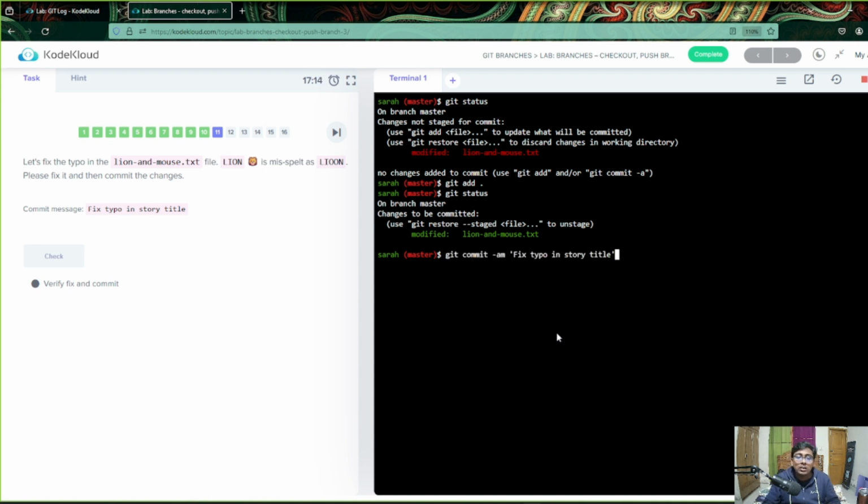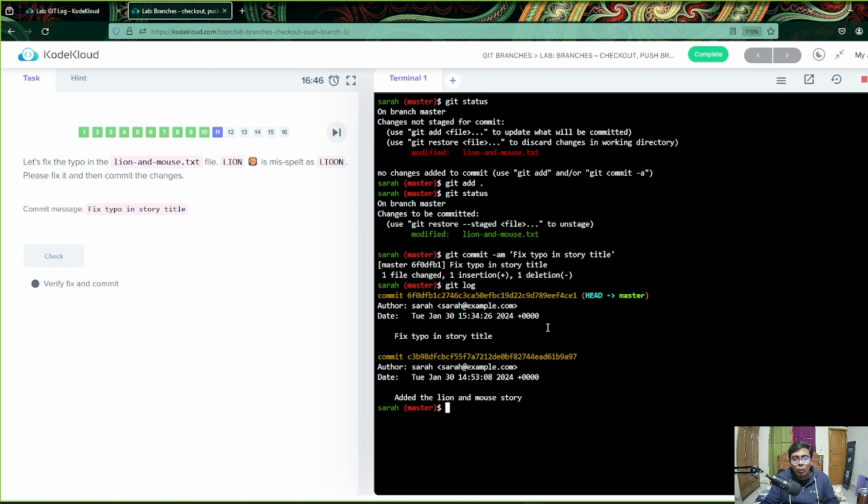Now we can write git commit dash m, and the message. You see it said to use this message, like fix typo in story. So when anyone is checking this commit, that person will know, okay, there was a problem in this commit, and the problem was basically solved, right? Now we're just pressing this. Now we can check the log.